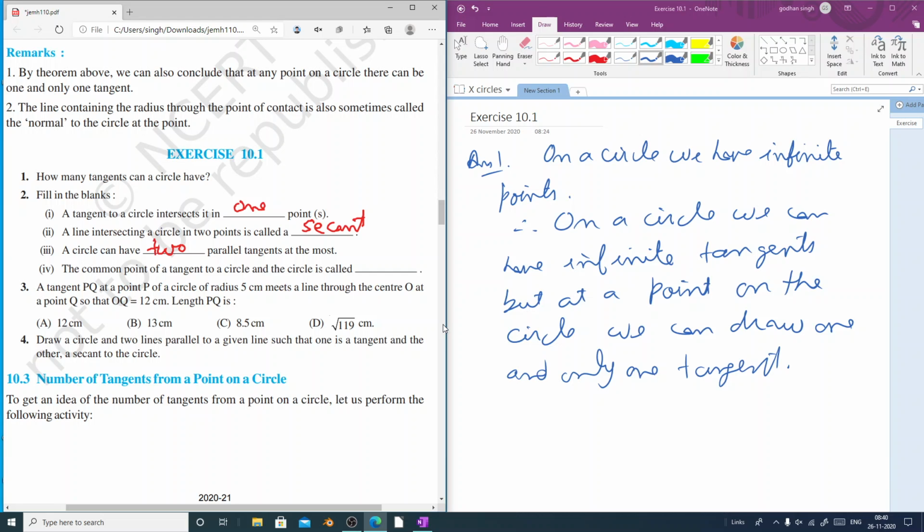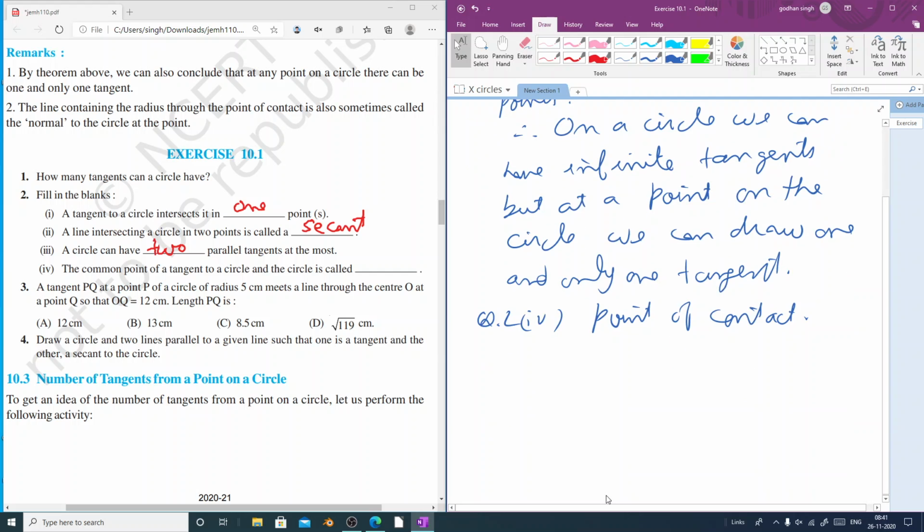Then fourth one, the common point of a tangent to a circle and the circle is called the point of contact. So question number 2, fourth part is known as point of contact. Now let us go to question number 3, exercise 10.1, question number 3. So we will be solving that.